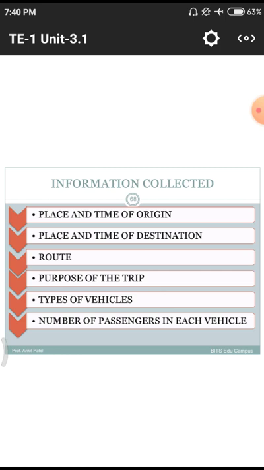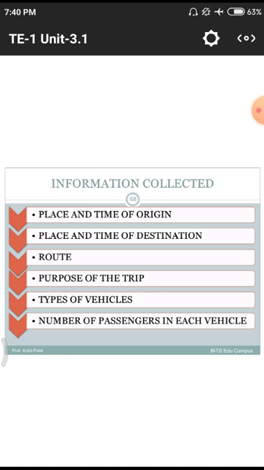First of all, place and time of origin. That means at which time you started your journey. What is the origin point? For suppose Guntur or Mangalagiri or Vijayawada, what is your origin point? And in those particular places, what is your exact location? All those things. Next one, time and destination.